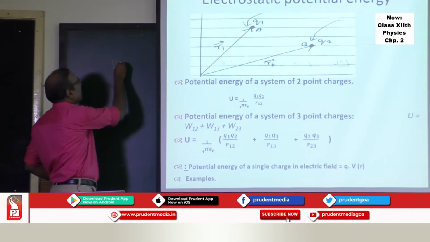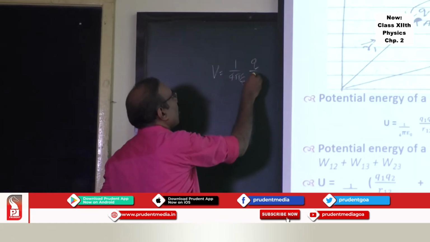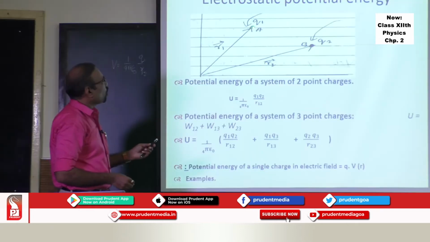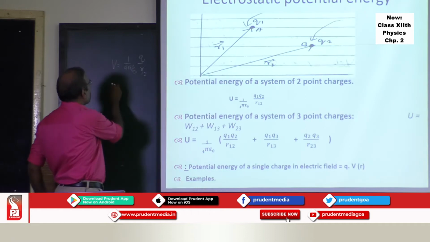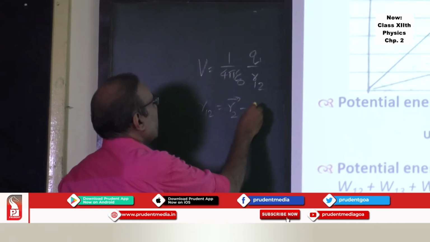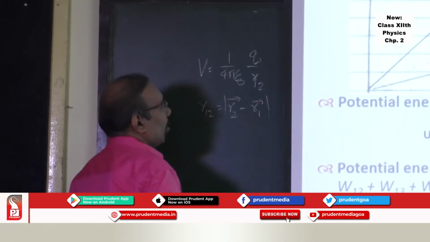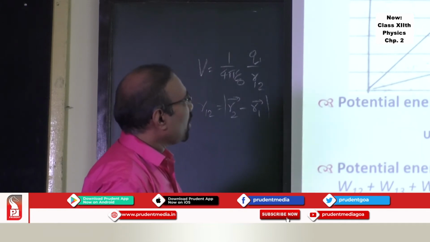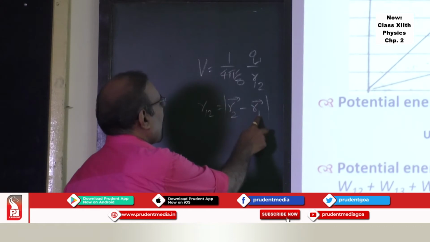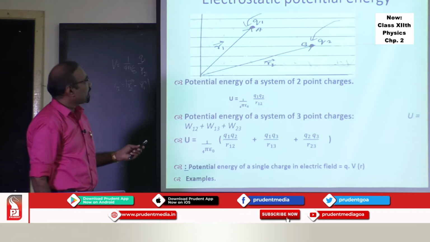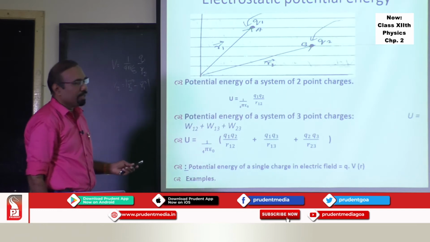This potential is given by V equals 1 upon 4 pi epsilon 0 into Q1 upon R12. Suppose the distance between Q1 and Q2 is R12. So R12 is nothing but the magnitude of R2 bar minus R1 bar, which is just a plain distance between A and B.